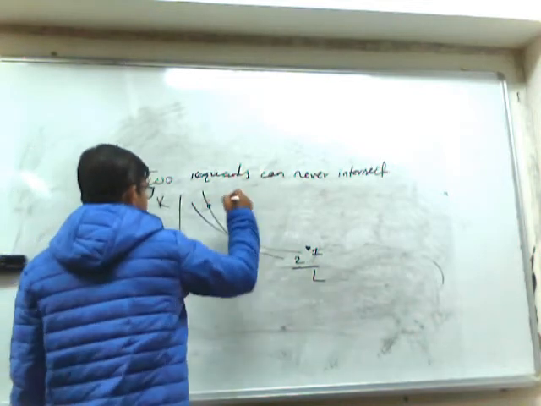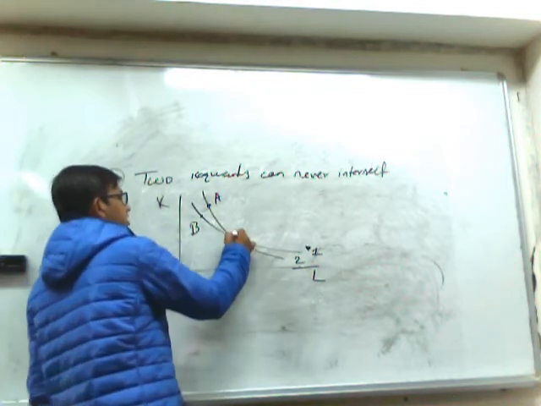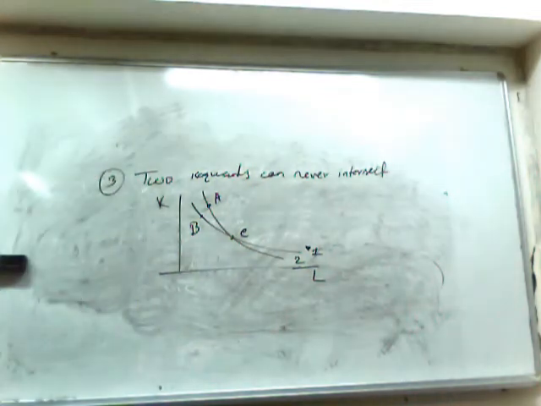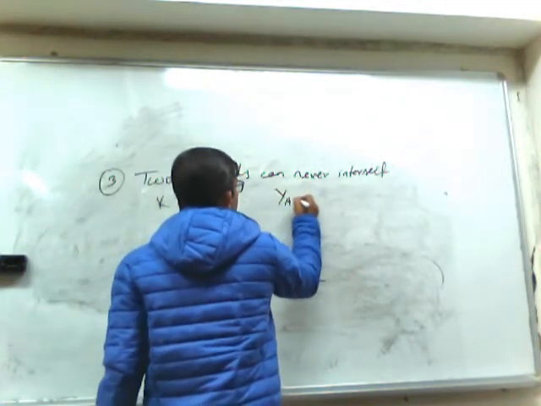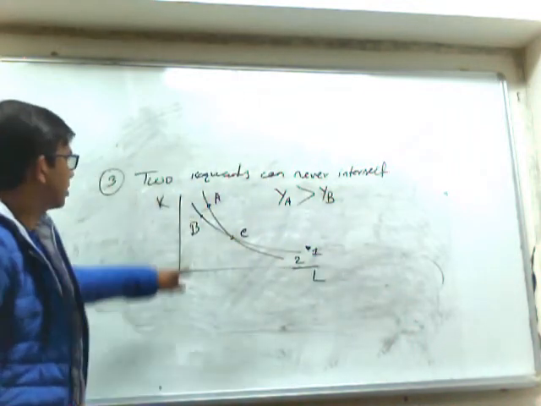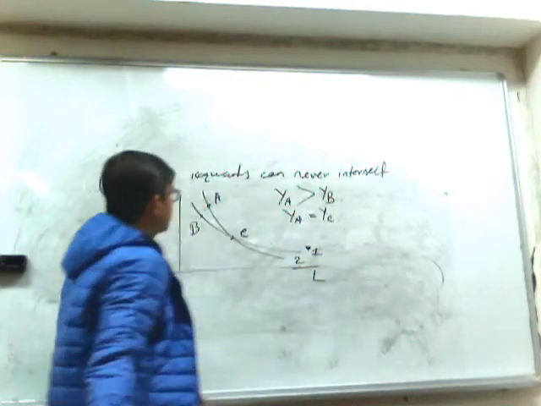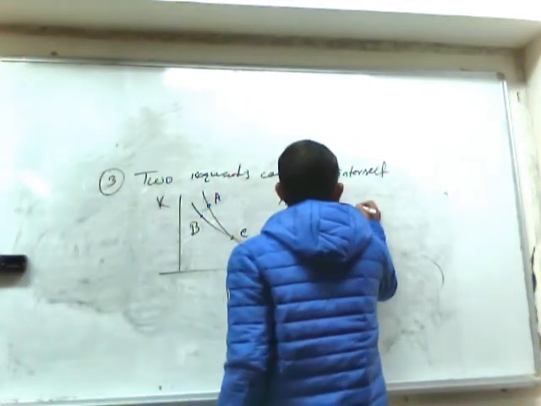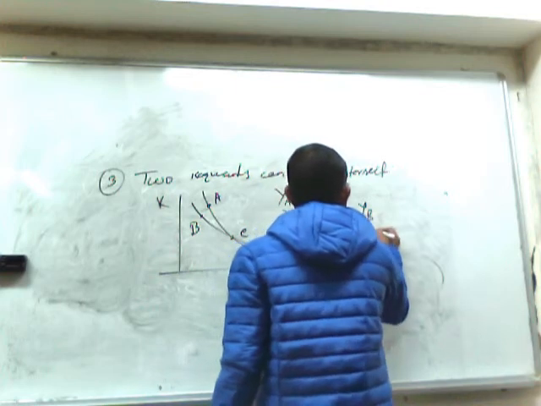This is a combination A and this is a combination B. This is a combination C. As A is at the right side of B, we can easily write that output at A is greater than output at B. Now A and C are on the same isoquant, so YA equals YC. Output of A equals output of C. C and B are on the same isoquant, so we can write YC equals YB. So from here we can say YA equals YB.